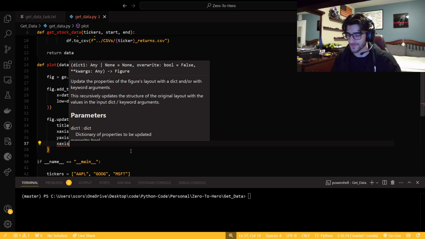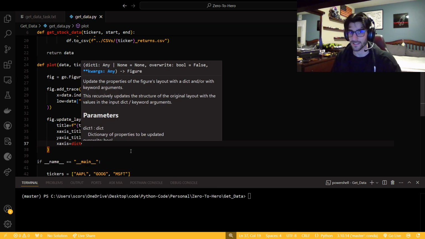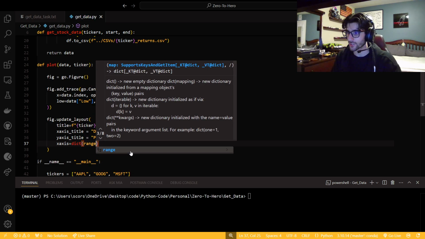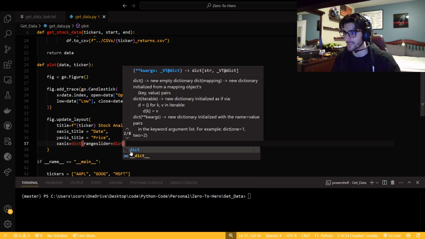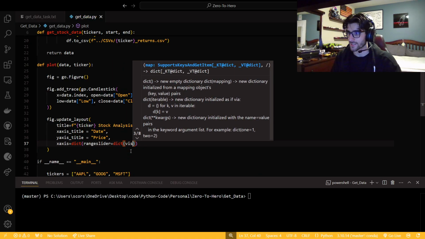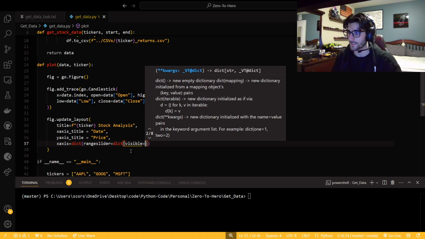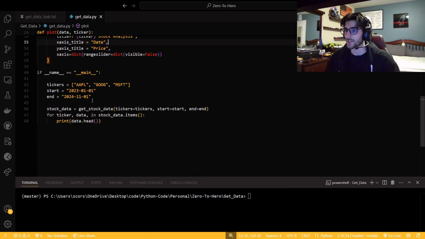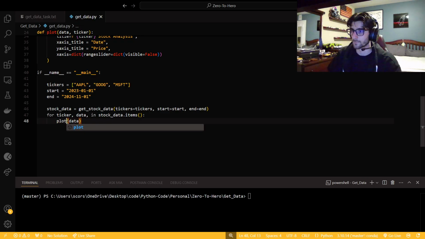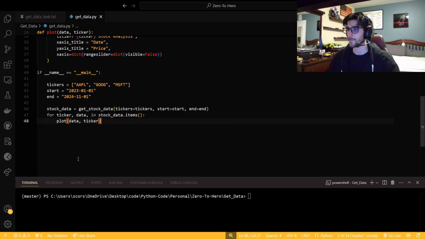And so now x-axis, because I always just do that wrong, this I need to set as a dictionary. And then I like to turn off the range slider. You might not want to. I just think it looks annoying. That's going to be another dictionary. It's going to say visible is false. All right, that is all right there. And then we are just going to plot the data and the ticker.